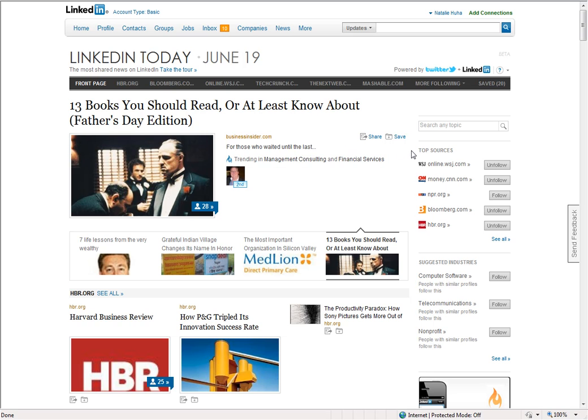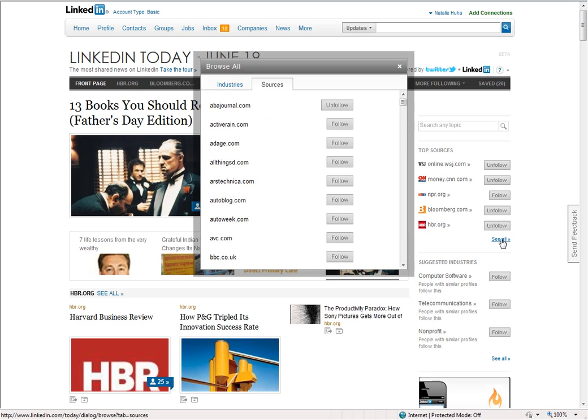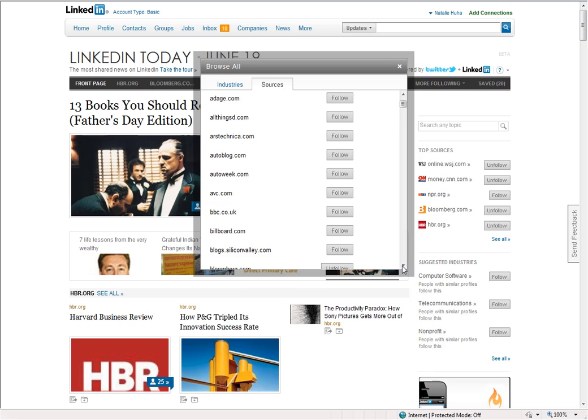Now, to set up the top sources and suggested industries that you would like to follow, over here on the right, you'll notice that there's a little link between both groups called See All, which you can click, and up will pop a little window which allows you to browse the sources or the industries. So for example, one of the first ones you may want to follow for top sources is the ABA Journal. If there are different sources that you want to follow, for example, the BBC, you could click on the follow button and you would then follow that top source.